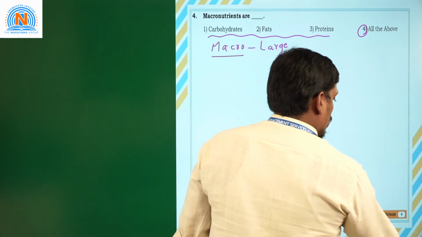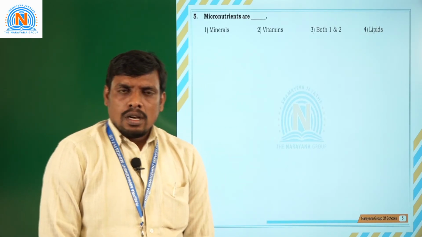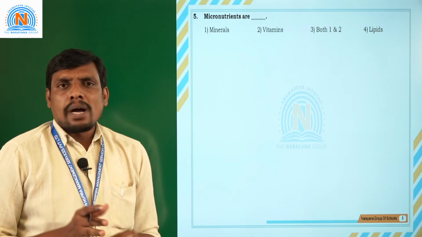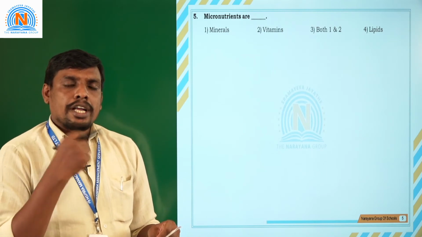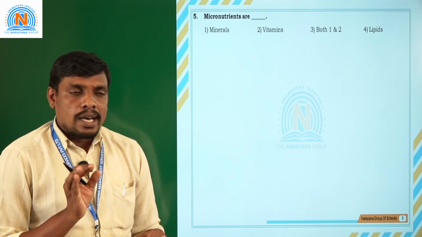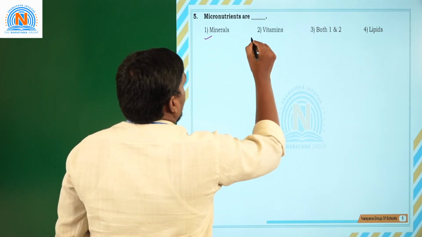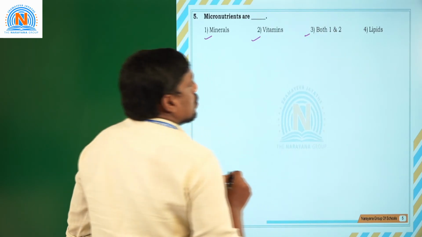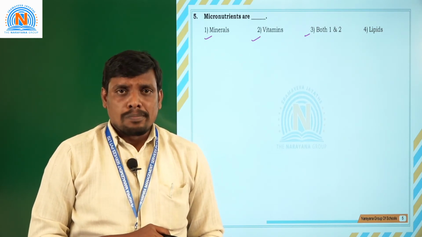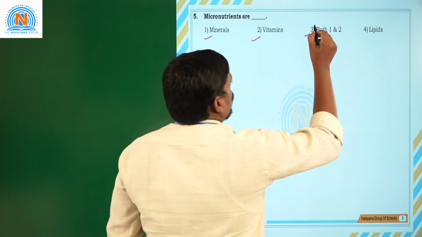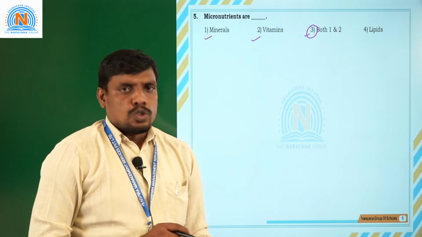Moving on to the next question, students. What are micronutrients? I already told the definition for micronutrients. How can you define micronutrients? Nutrients which are required in smaller quantity are called micronutrients. The micronutrients are such as minerals and vitamins, which are required for growth and development. So option 3 is the correct option. Both 1 and 2 are considered micronutrients.